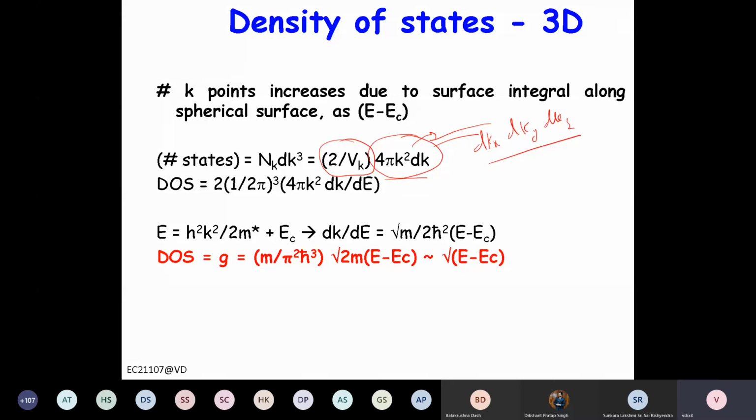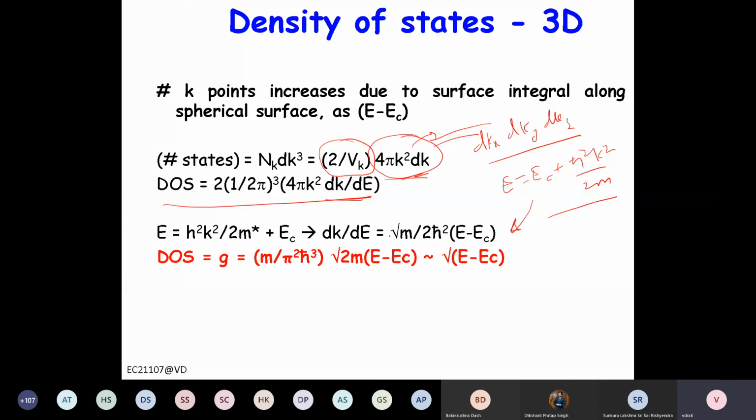Then you can write dk by dE here to get the density of states, and this has to be divided by the volume, right? The volume we have already taken care of because of 2 pi by L cube. So this is the density of states. Now we have to calculate dk by dE again. This solution is true for all EK relationships. Then we can substitute E equal to EC plus h bar square k square by 2m, right? Then we get this solution, which is valid for parabolic bands only.